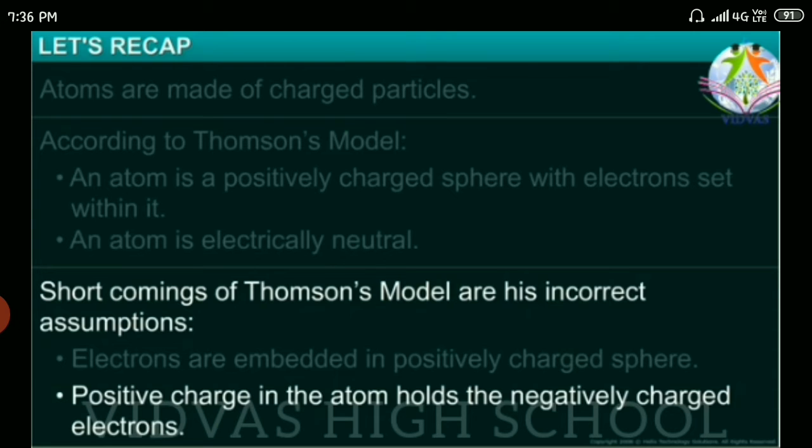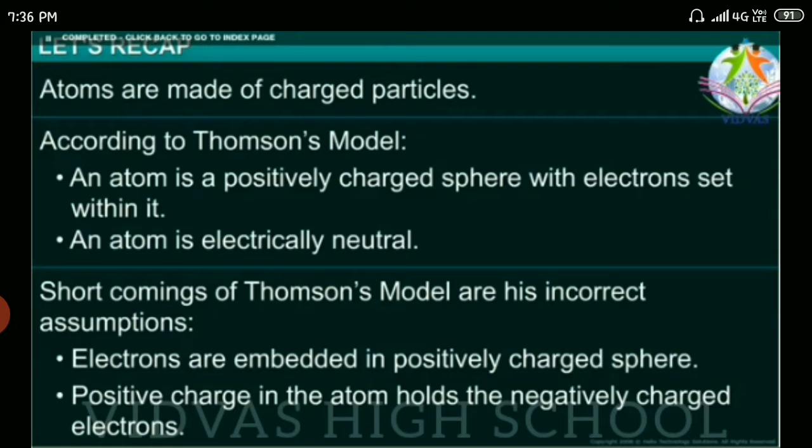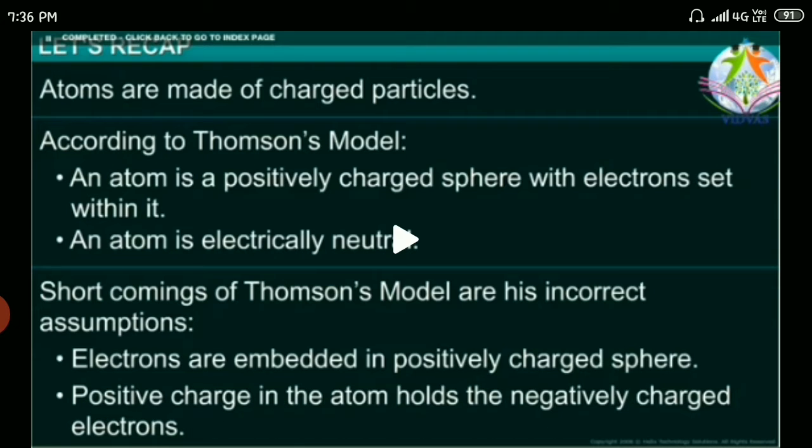In the plum pudding model given by J.J. Thomson, electrons are embedded in a positively charged sphere. Watermelon model, the reddish portion is the positive charge, and the black seeds are the negative charges, that is electrons. So this was the arrangement given by J.J. Thomson.